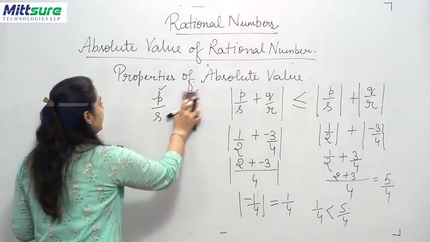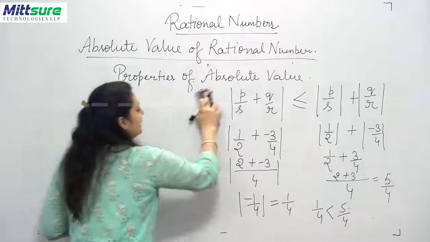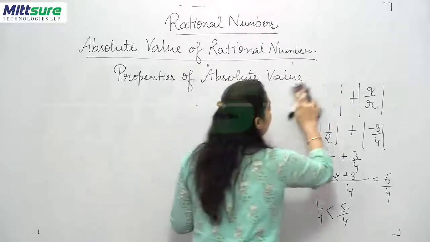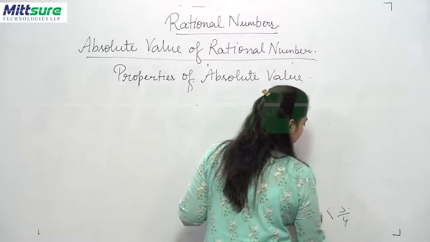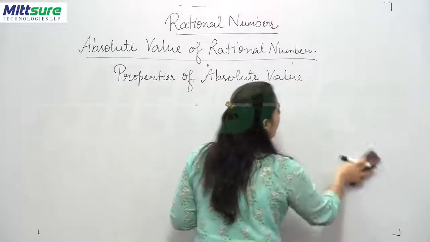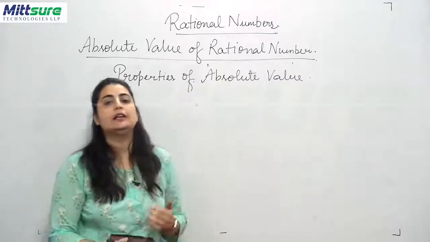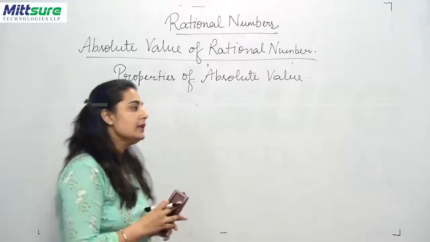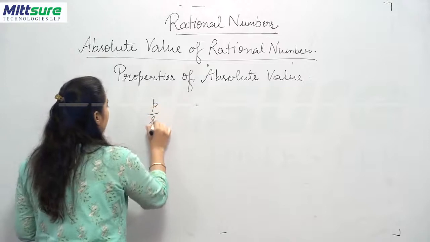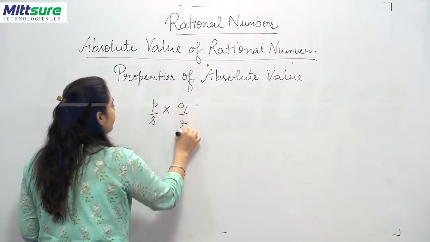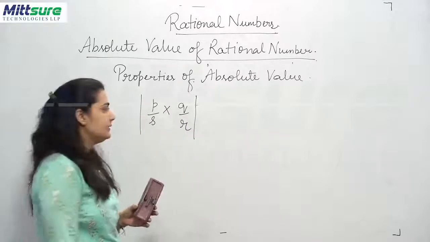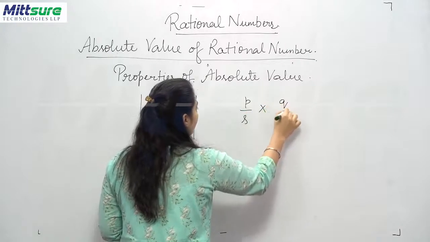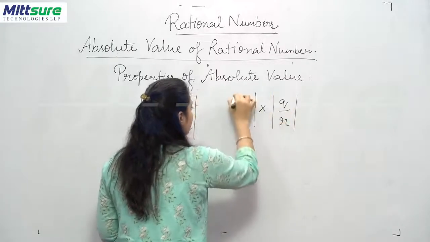Now let us come to the next property, that of multiplication. If any two rational numbers are multiplied and then their mode values or absolute values are calculated, or the absolute values are calculated first and then multiplied, does it make a difference in the two cases? Similarly, I will write P upon S multiplied by Q upon R inside the mode lines, and I will write P upon S multiplied by Q upon R, but with each in separate mode lines.